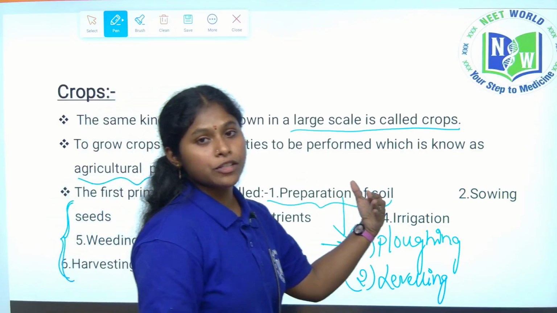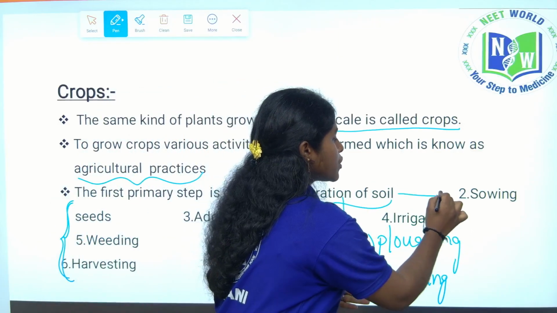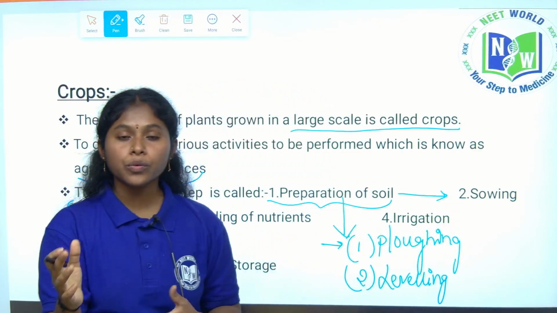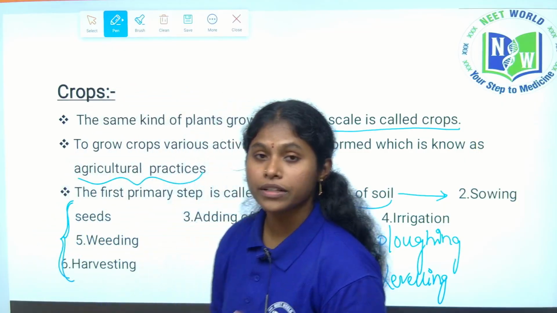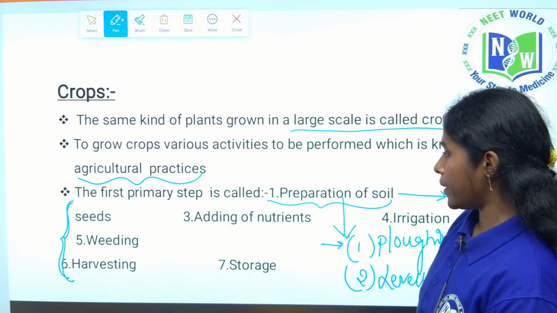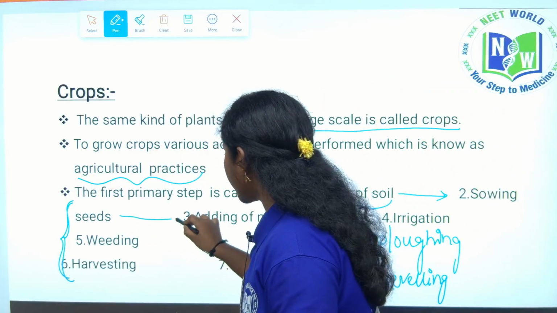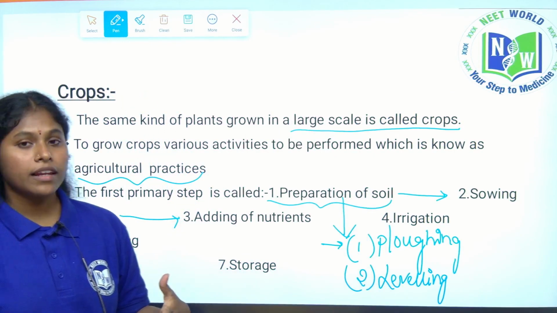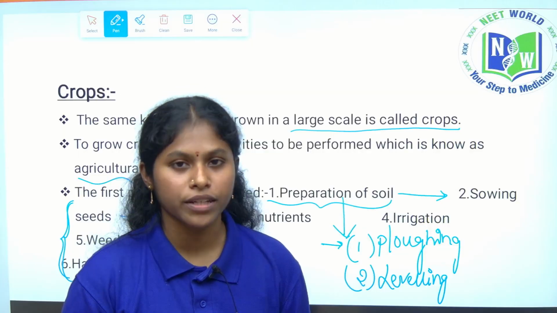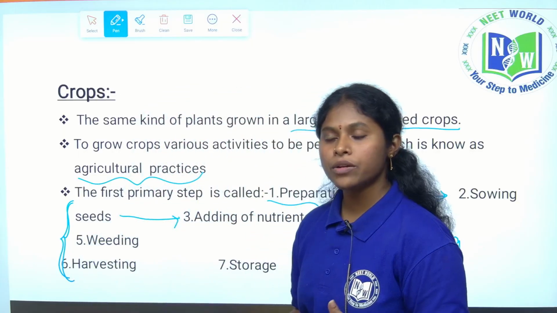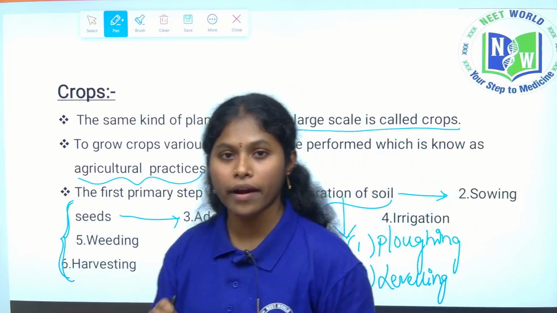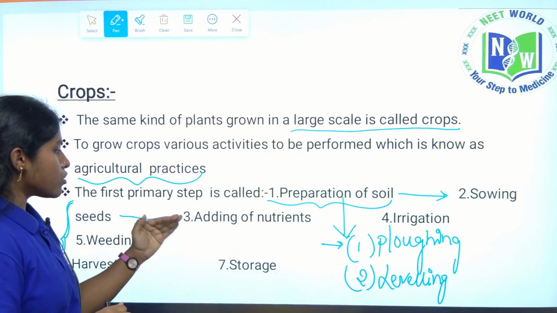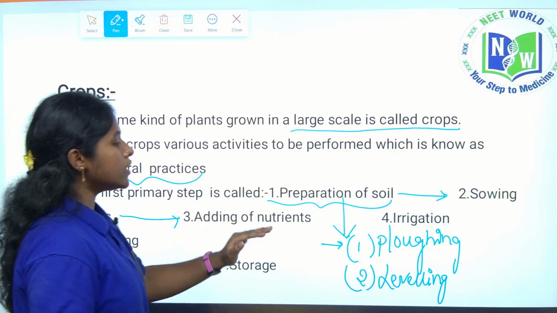So, after preparation of soil, what will we do? Sowing of seeds. For the sowing of seeds, good quality seeds are required. Next, adding of nutrients. Why do we need to add nutrients? See, like us humans, plants also require nutrients. For our growth and development, we take proteins, carbohydrates, like that. So, plants also need nutrients for their growth and development.